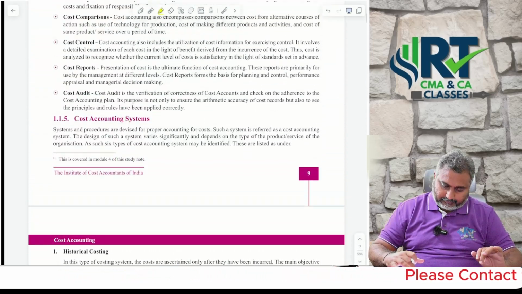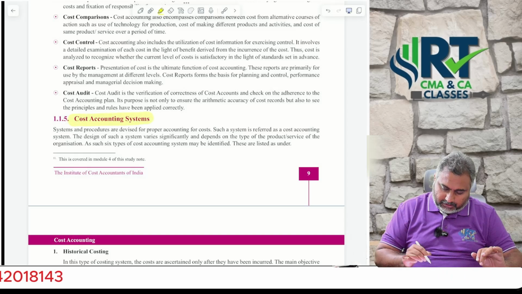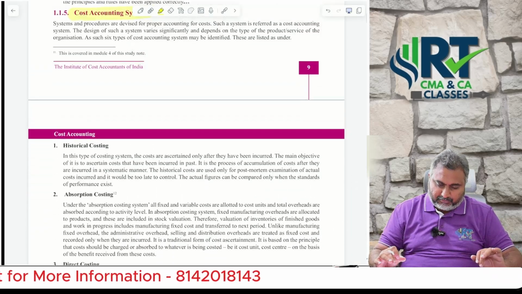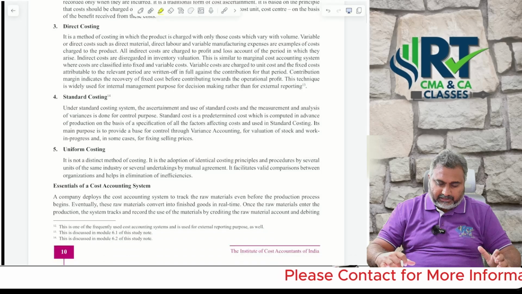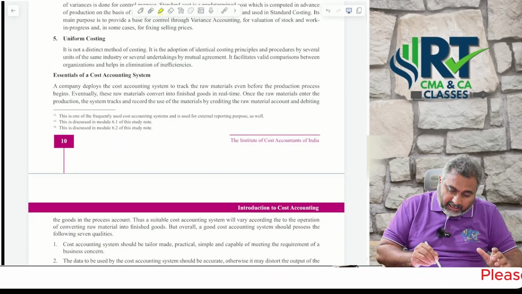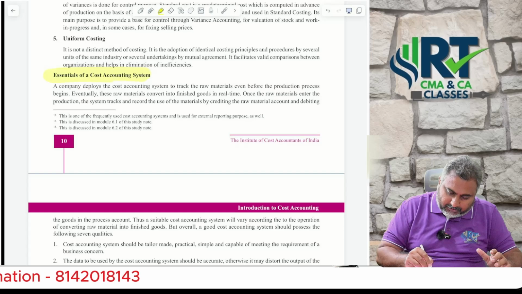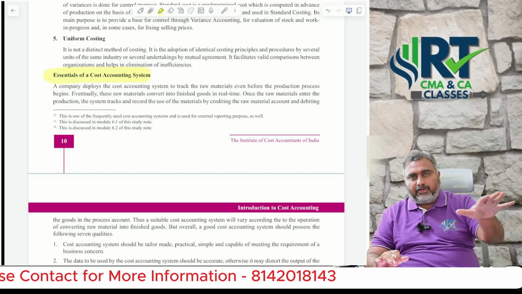Next, write short notes on cost accounting system. That is nothing but there are 6 types of cost accounting system: historical, absorption, direct, standard, uniform costing. And another most important question: what are the essentials of a cost accounting system?